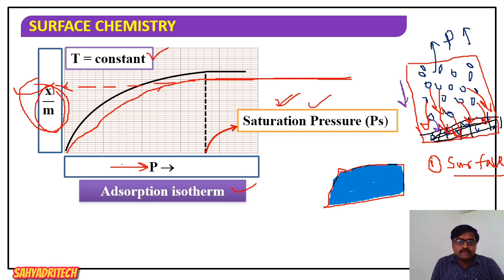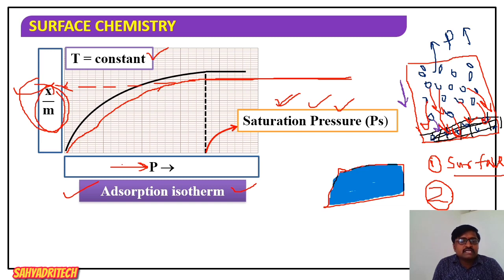That is one possibility. The second possibility I am going to mention here: there are only a few gaseous molecules present. So once all gaseous molecules occupy the surface, then also we are going to reach a saturation pressure point. So remember, whatever the plots, these plots are named adsorption isotherms.